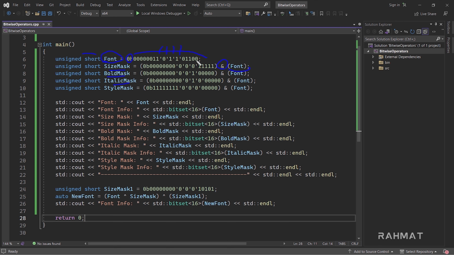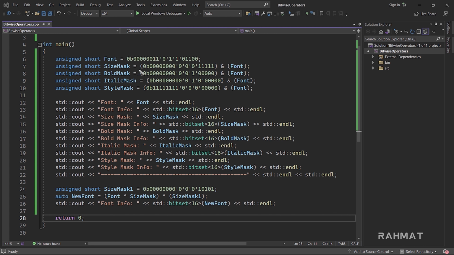So we want to store all that information in single masks so that we can do some operations on them. And then we printed all the values, and we saw the values were correct, like we extracted the correct values. How does this extraction work? This AND operator means that if both of them are true, then the result would be true. Let's see how the size information is extracted from the font information.